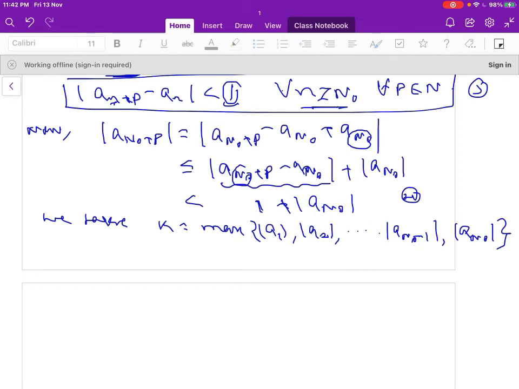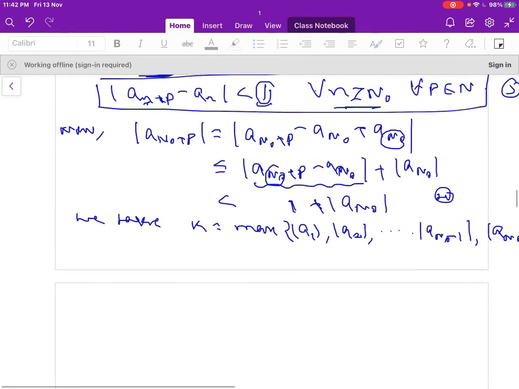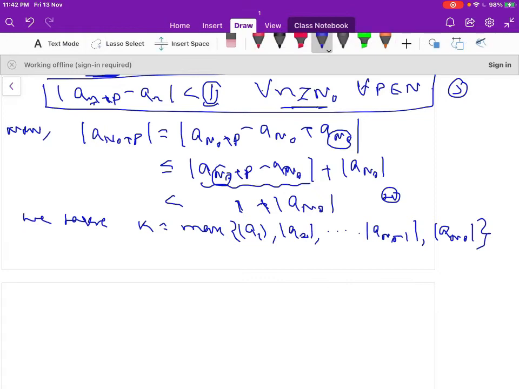Here you can observe that from equation 3, modulus of a_{n0+p} is always less than 1 plus modulus of a_{n0}. Therefore, from equations 4 and 5, we can write modulus of a_n is less than or equal to k for all n.